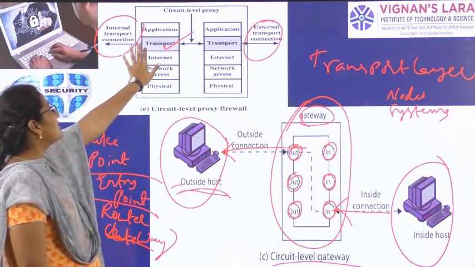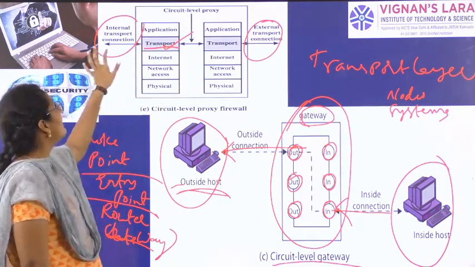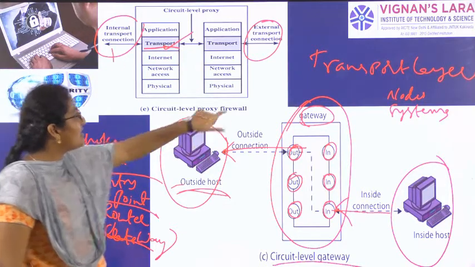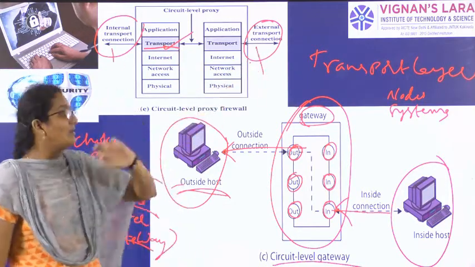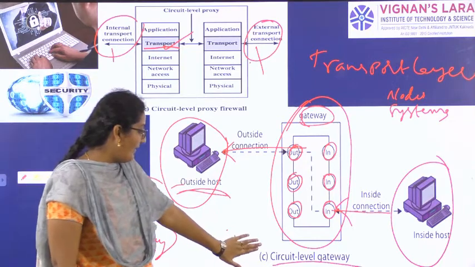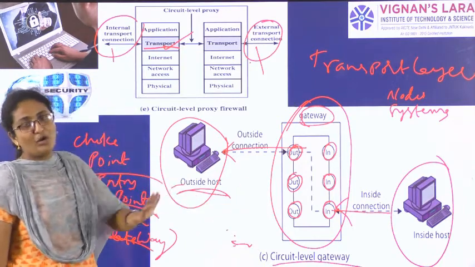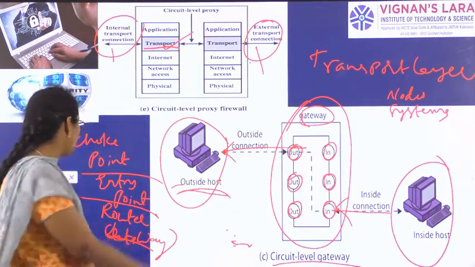Here the communication is happening in the transport layer, so we are calling it the internal transport connection and the external transport connection. We are using a gateway to stop harm to the internal and outside hosts also.